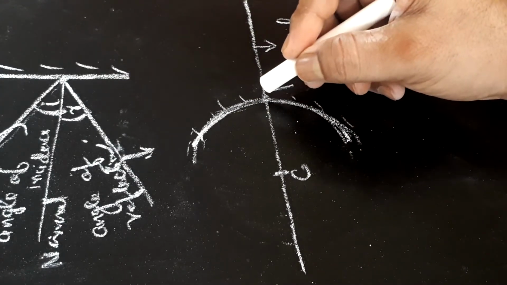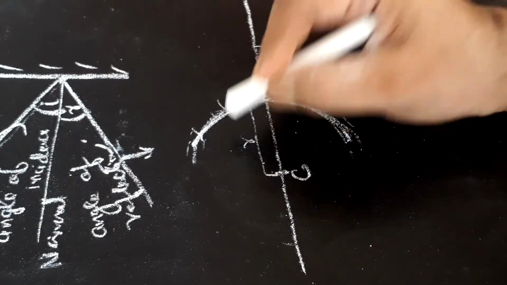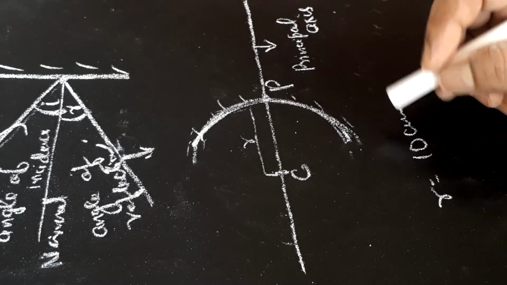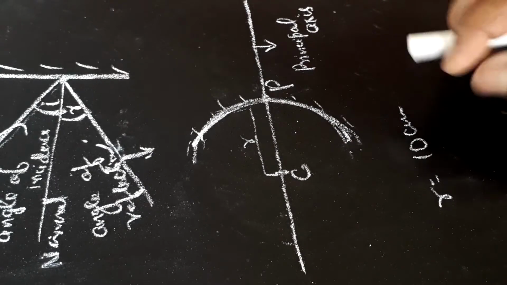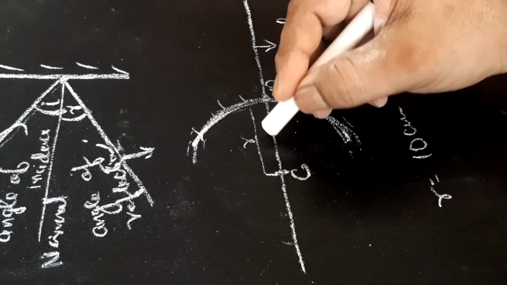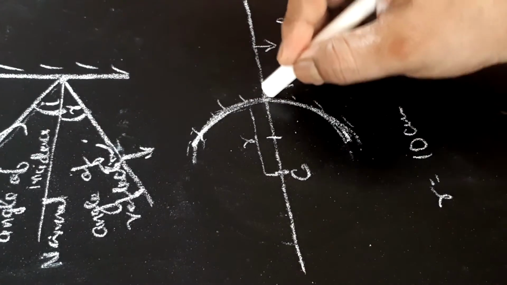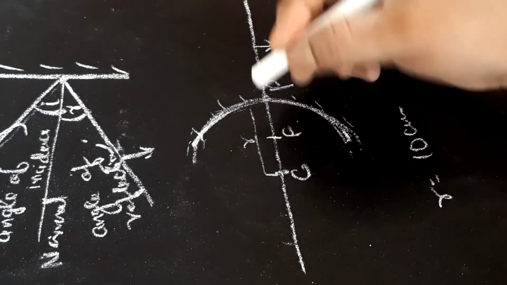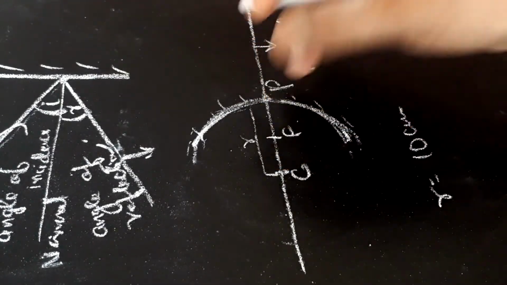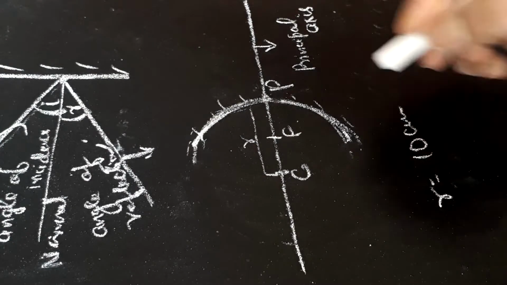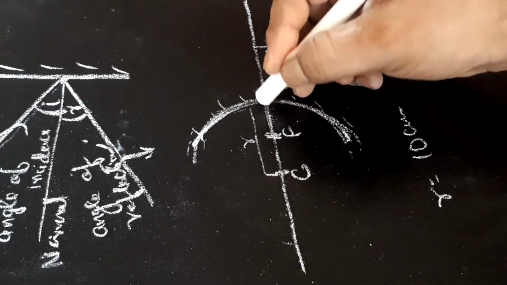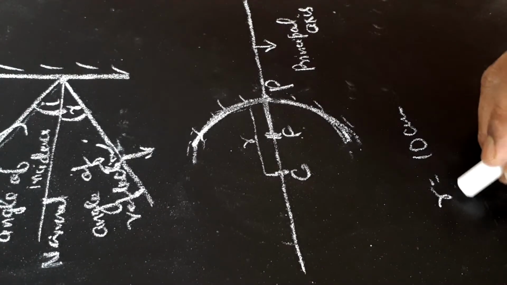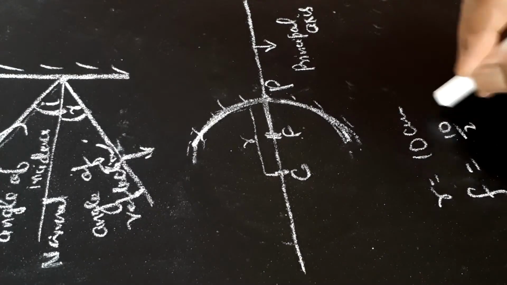And suppose this is radius of curvature. Suppose we have radius is equal to 10 centimeter here. We are not talking about sign here, numerical value. The point between C and P, just the midpoint, this is called focus. This PC, distance between P and C, is called radius of curvature, and distance PF is called focal length. This point F is called focus, and then focal length will be 10 by 2 here, that is 5 centimeter.